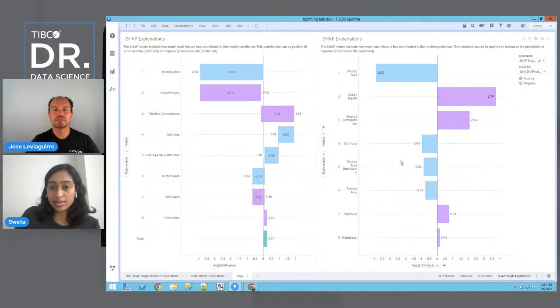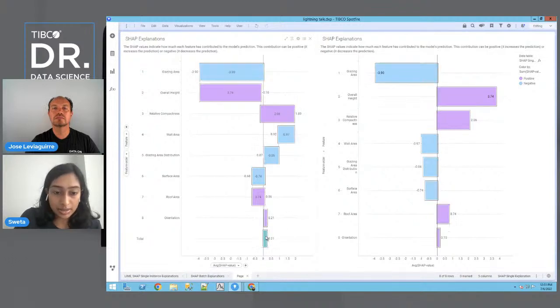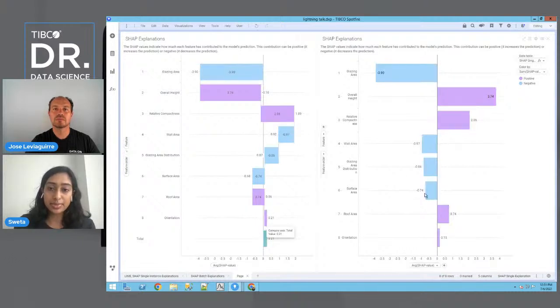So all this is doing is taking the same chart on the right and just adding up the cumulative effects to tell you in the end that this value 0.21 is the difference from the average value of cooling load. So for this model prediction, it is 0.21 higher than the average value of cooling load in the training data set.